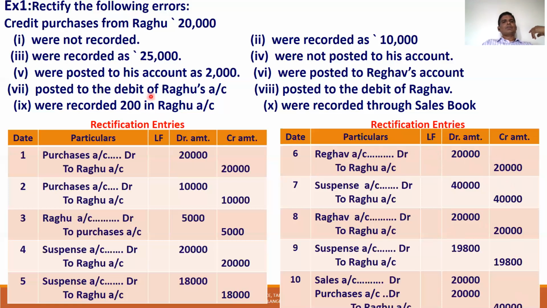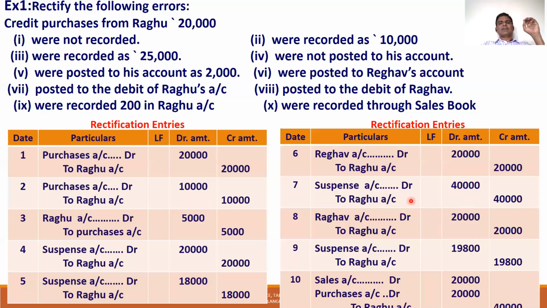Next, posted to the debit of Raghu account. Goods purchase means purchase account is debited. Raghu account should be credited. But what they did? Raghu account is debited. So to rectify, Raghu account is credited by 20,000. But the actual Raghu account, how much is credited? 20,000. Total Raghu account 40,000 is credited. The wrong debit 20,000 will compensate here, and the 20,000 debit, 40,000 credit, the credit balance of Raghu will become 20,000.